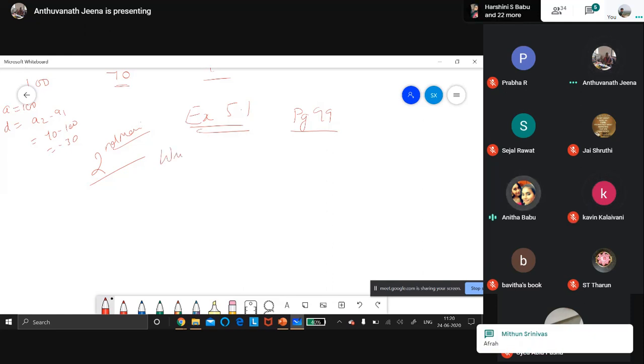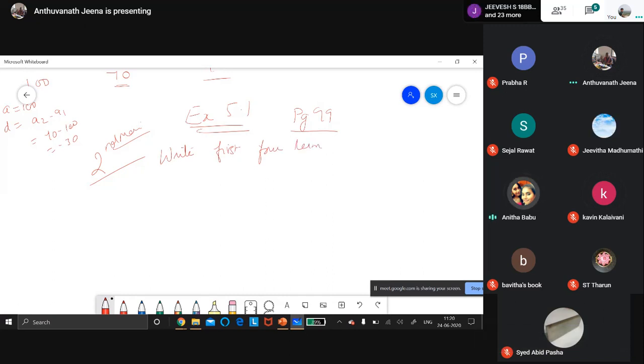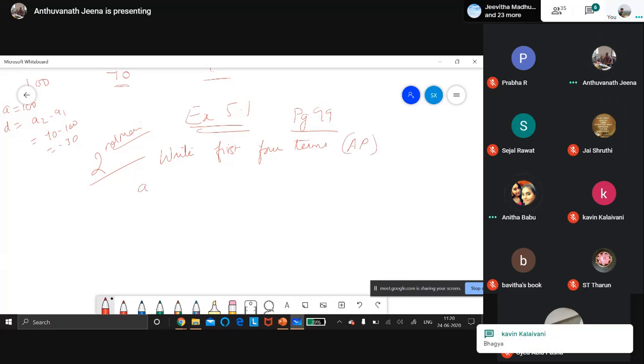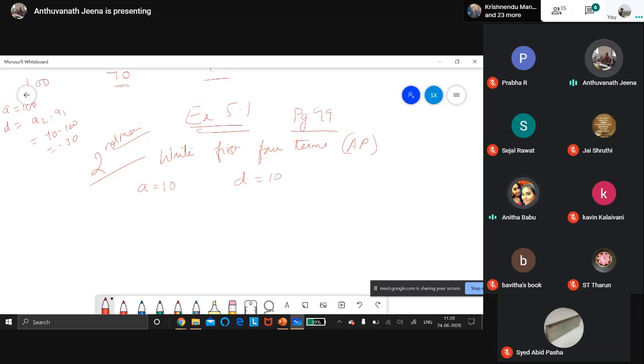Write the first 4 terms of the AP, where the first term A and the common difference D are given as follows. A is equal to 10, D is equal to 10. So the first 4 terms are 10, then you keep adding 10: 20, 30, 40. These are the 4 terms of the AP.